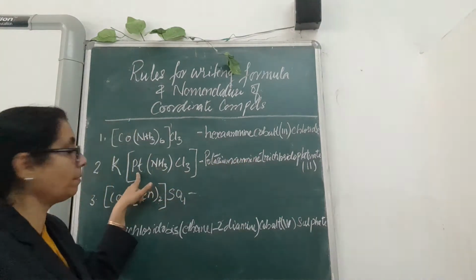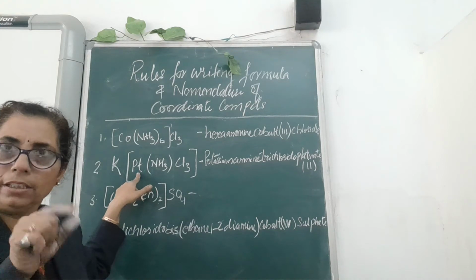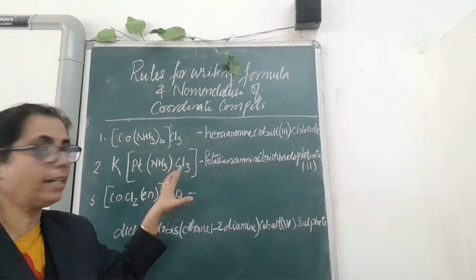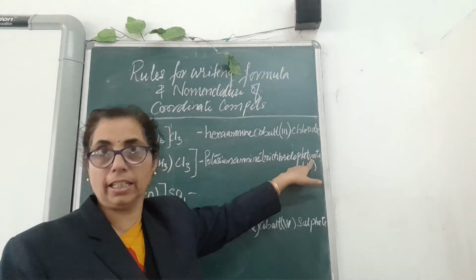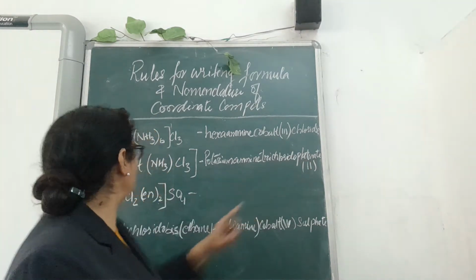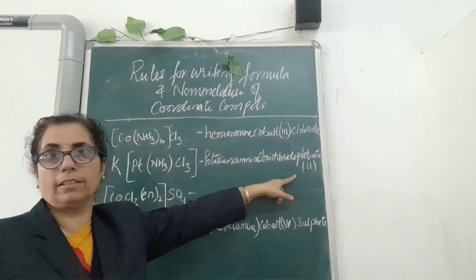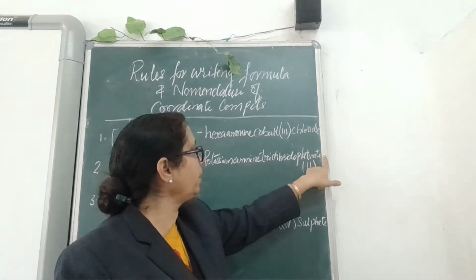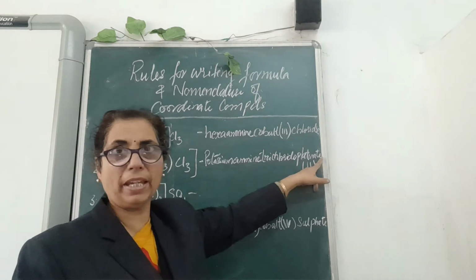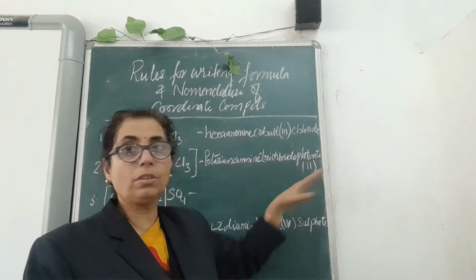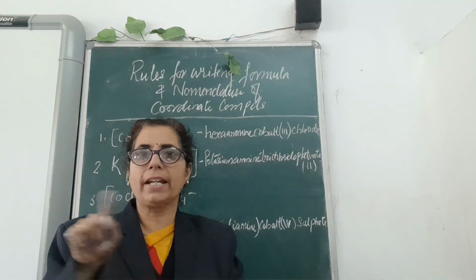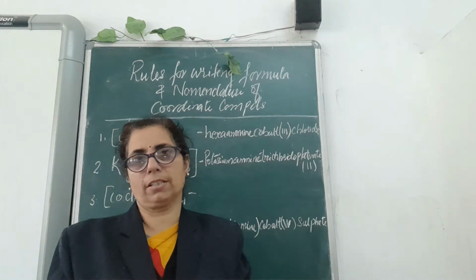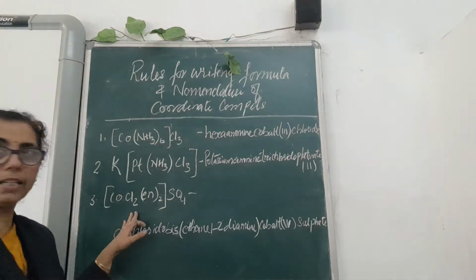And now platinum is the central atom metal, and because it is acting as an anion, platinum will be written as platinate. And 2 will be the valency of platinum, the central metal. This 2 should be written here, children, but because there is no place I have written it like this. So don't write it like that. You have to write it in complete form, and the formula should be written in one line. Okay. Now you will see the third example.